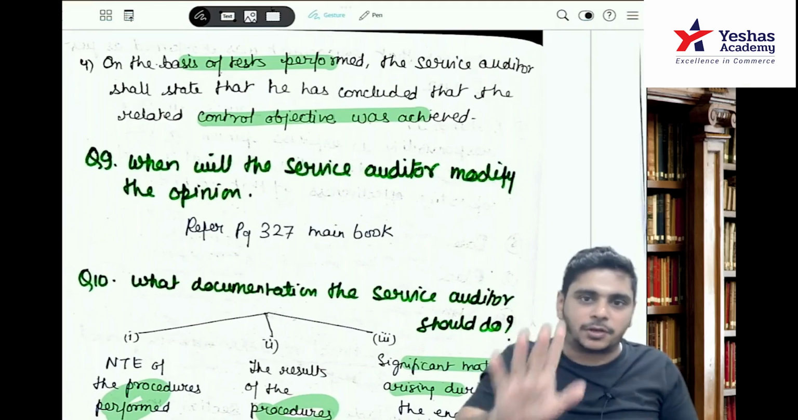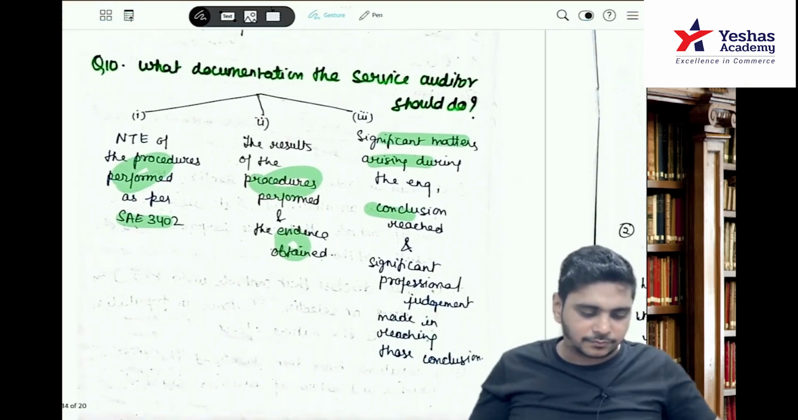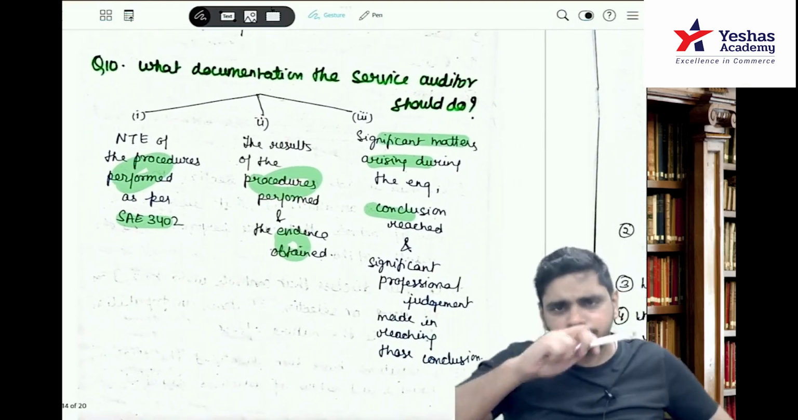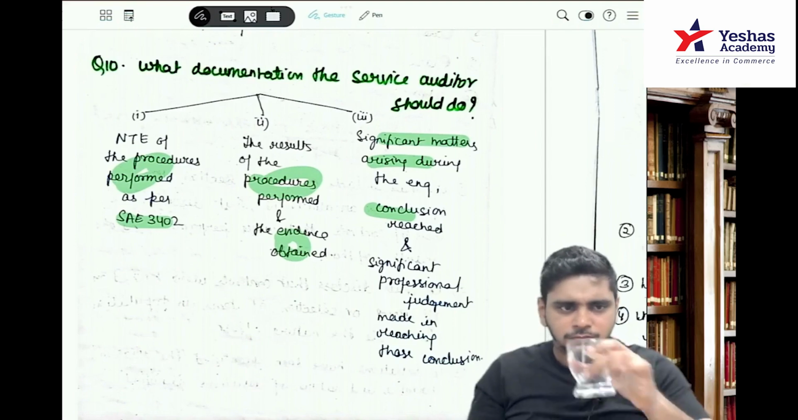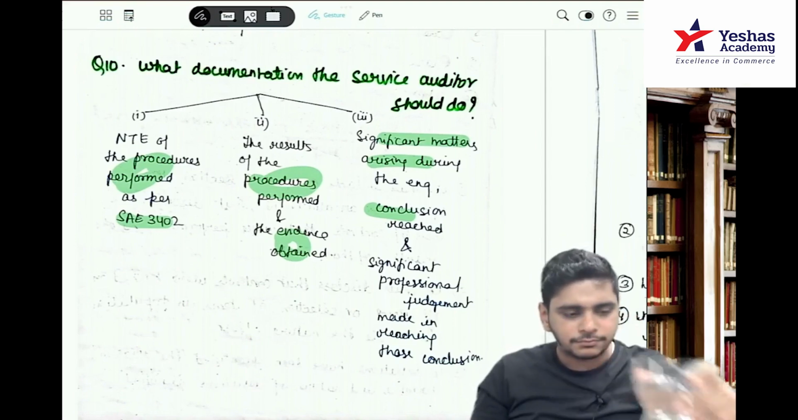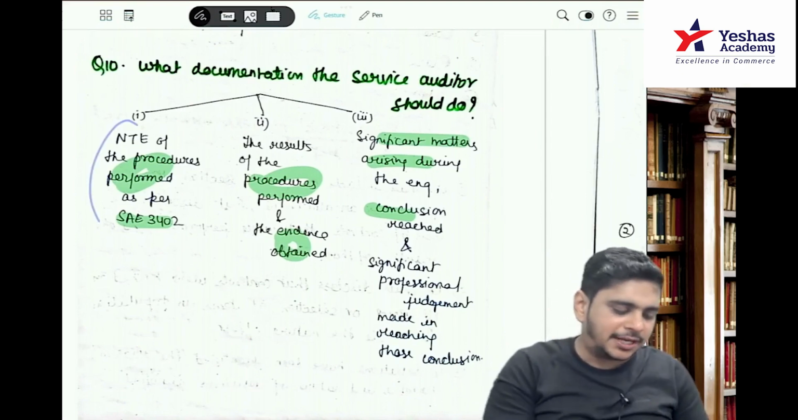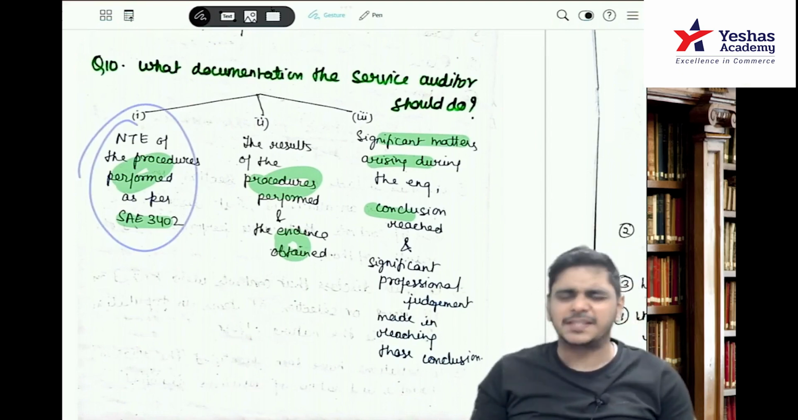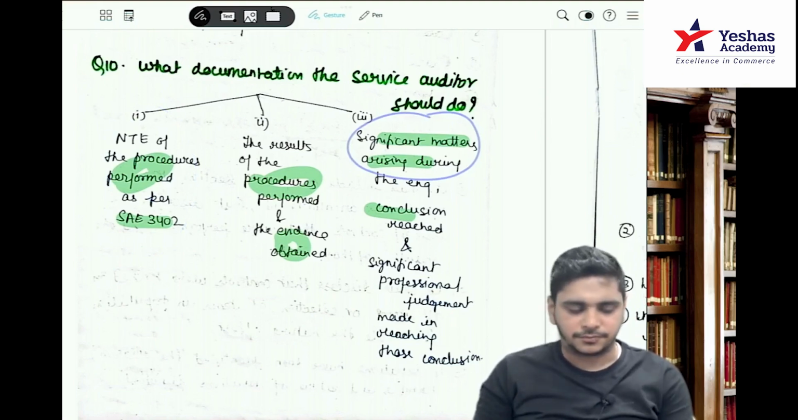Question number 9, we will do it from the book, hold on. Question number 10, documentation. Similar answer we have done in all the other standards also. Sir, what documentation should the service auditor do? The note of the procedure performed, and significant matters arising during the engagement and the conclusion reached.